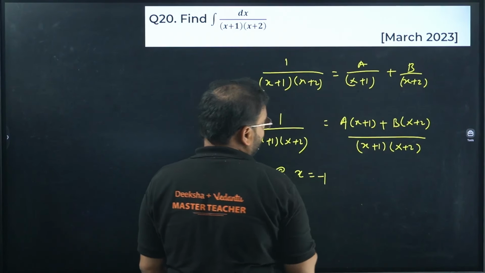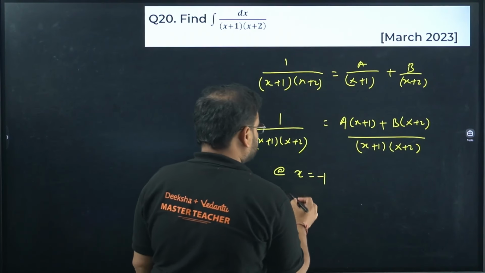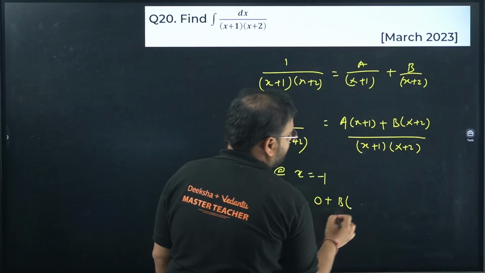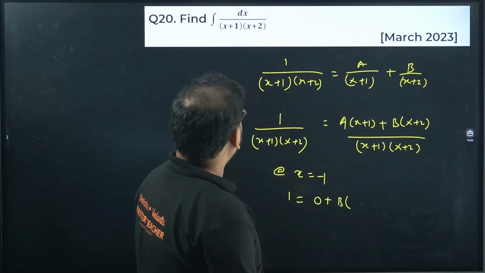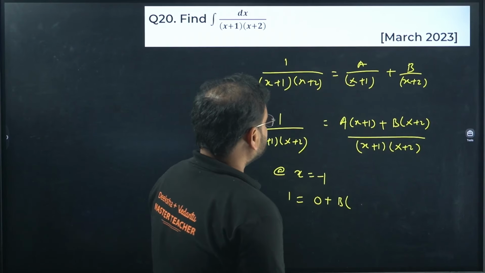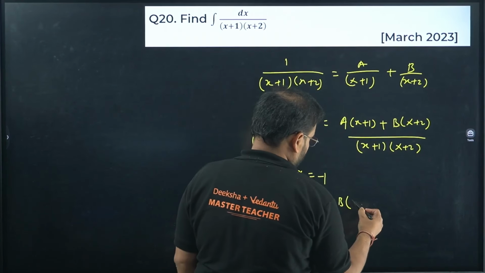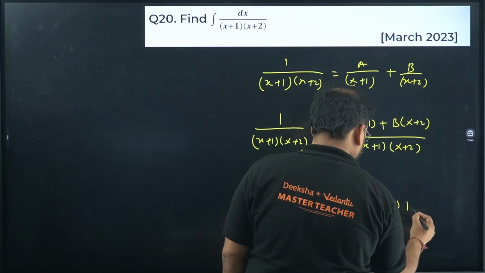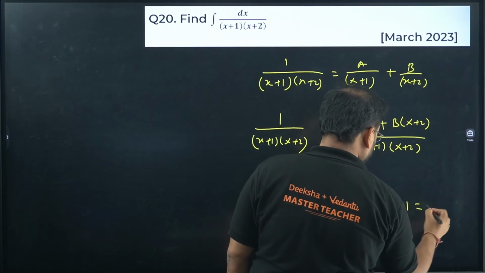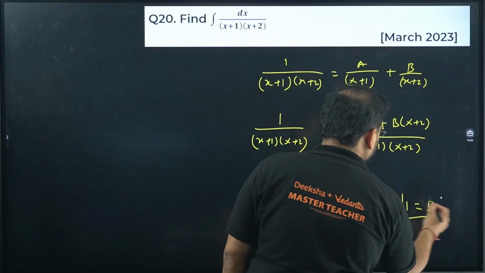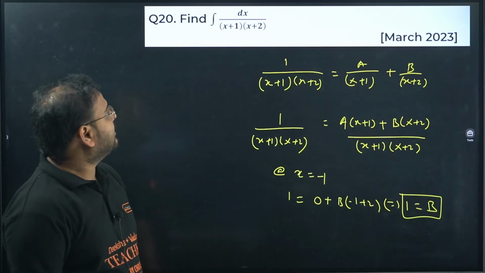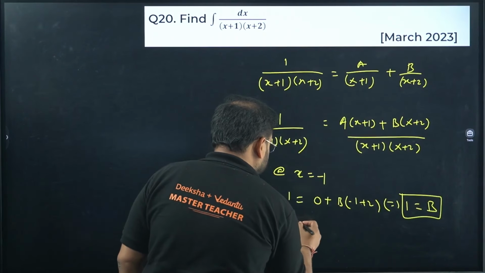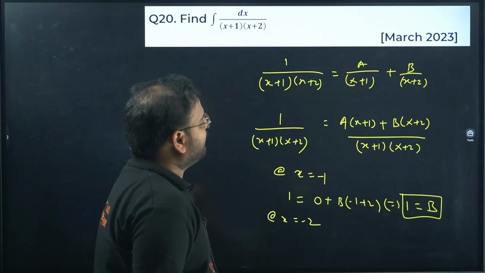If you put x equals to minus 1, you'll get the LHS as 1 only. This will become 0, and you'll have b equals to, what is it? Putting minus 1 in x plus 1 and x plus 2, so we'll have over here minus 1 plus 2. How much is that? We'll have 1 equals to plus 1, right? So b value is 1. Am I right? Next, put the value of x as minus 2.